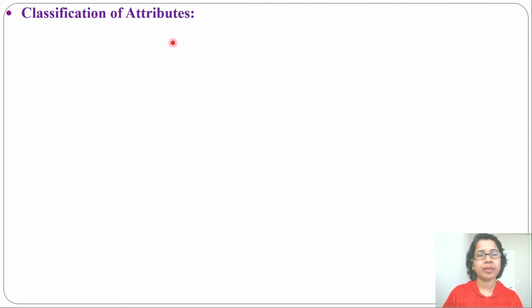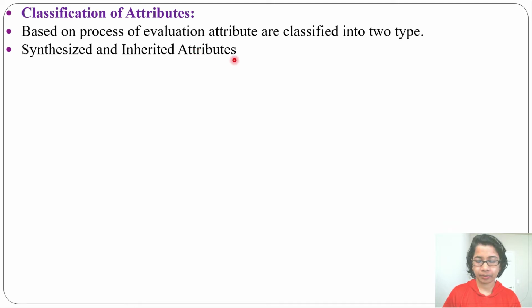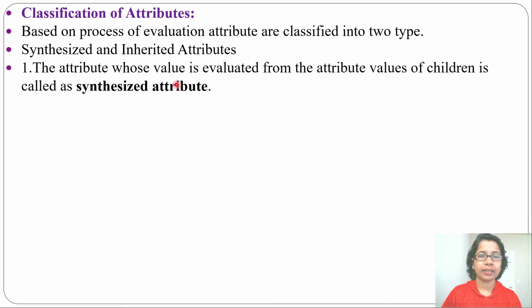Hi, in the previous lecture I discussed SDT and annotated parse tree. Let's discuss classification of attributes. Based on the process of evaluation, attributes are classified into two types. One is synthesized attribute, another is inherited attribute. First, I will discuss synthesized attribute. The attribute whose value is evaluated from the attributes of its children is called a synthesized attribute.